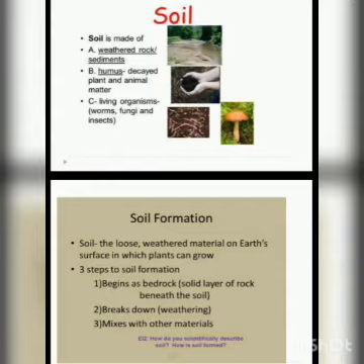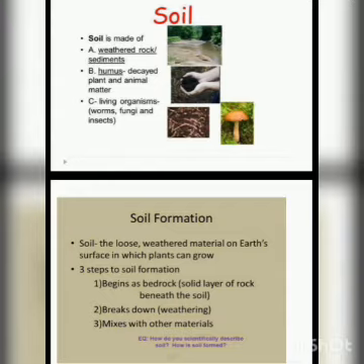What are the three steps of soil formation? I already told you that soil is formed of three components. Now, how is the soil formed, meaning what is the process of its formation? There are three steps.